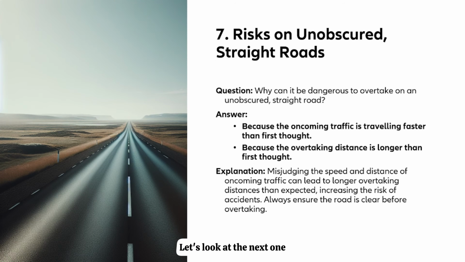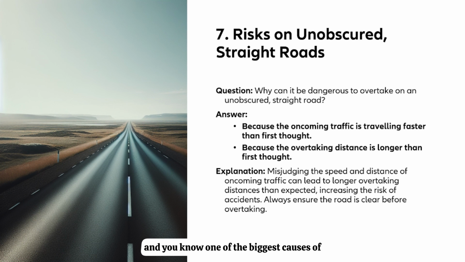Let's look at the next one. Risks on unobscured or straight roads. Why can it be dangerous to overtake on an unobscured or straight road? I think we looked at a similar scenario, but again from an exam standpoint, some of these are repeated. Because the oncoming traffic is traveling faster than first thought, and because the overtaking distance is longer than first thought. It's hard to judge on a very straight road. It might feel safe, but misjudging often happens.